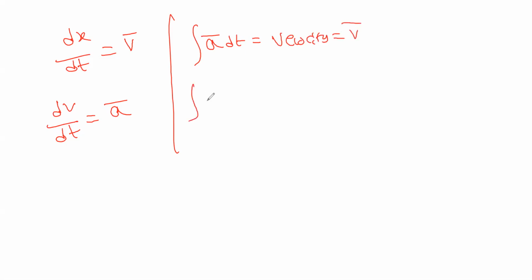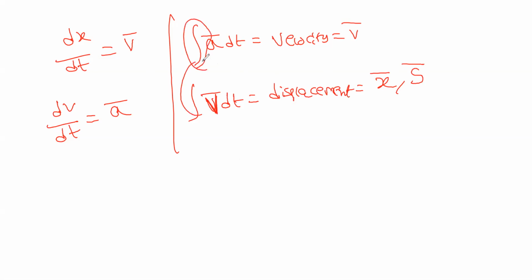Integration of velocity gives what? See, it is integration, not differentiation. Differentiation gives acceleration. Integration means you are going backwards. It gives displacement, which you can represent with x, or some people represent it with s. Now, when you know this, as I told, integration means area under the curve. Now we will do one problem on this.